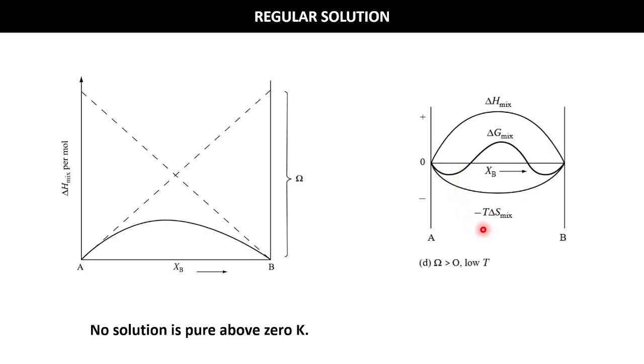Thermodynamically, at 0 Kelvin, we can say that a solution will separate out as pure A atoms and pure B portions. But kinetically, it is not possible due to no diffusion, right?